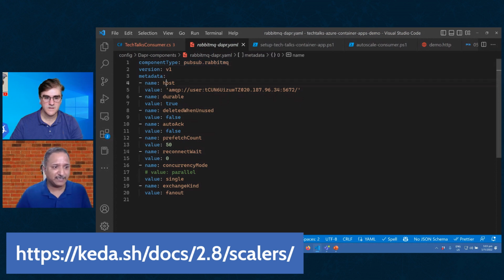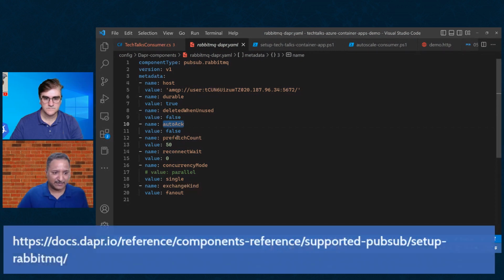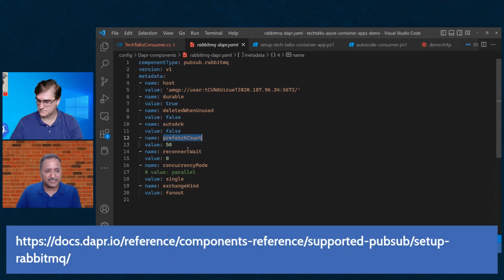The metadata here for RabbitMQ is the host. Is it a durable queue? What should happen when it is unused? Do we want to automatically acknowledge? And various other things related to the metadata for RabbitMQ, the host, the server, as well as the queue. And this is where I was saying that we are going to fetch a batch of messages.